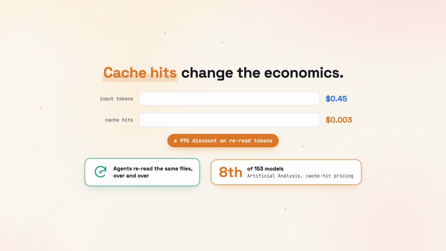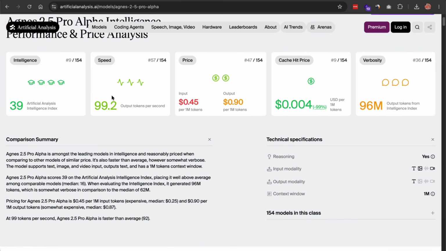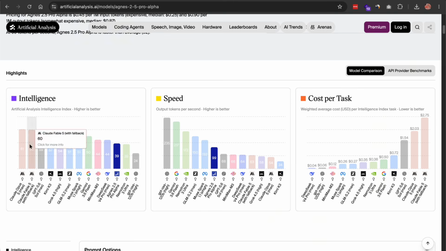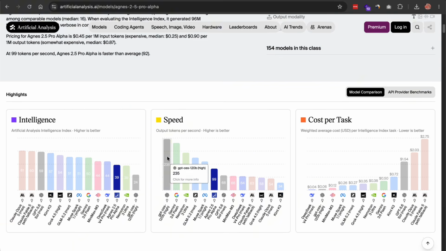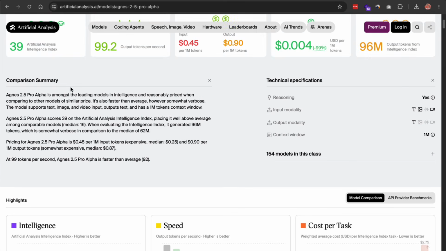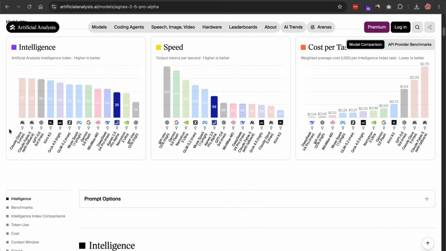And speaking of Artificial Analysis, this is the part I've been waiting for. When I covered the 2.5 announcement earlier, all the benchmark numbers were internal. The company tested its own models. I said back then, treat those as a signal, wait for independent checks. Well, the independent checks are here, because Artificial Analysis ran Pro Alpha through their full evaluation suite. So these numbers are third-party, not marketing.